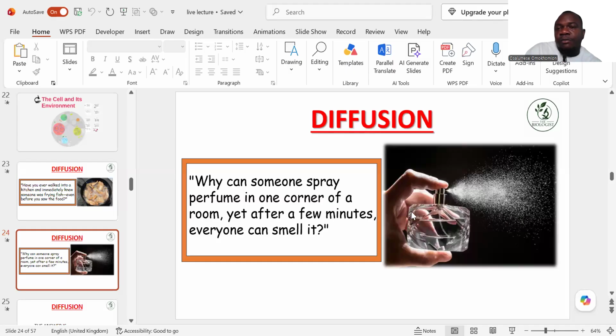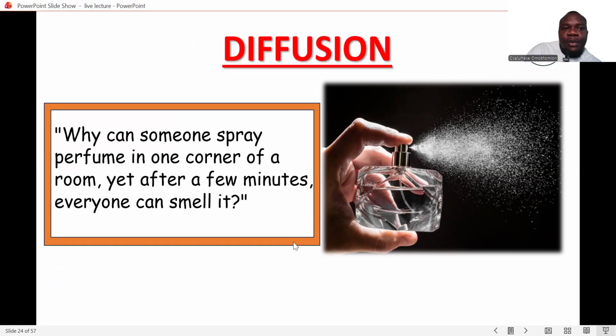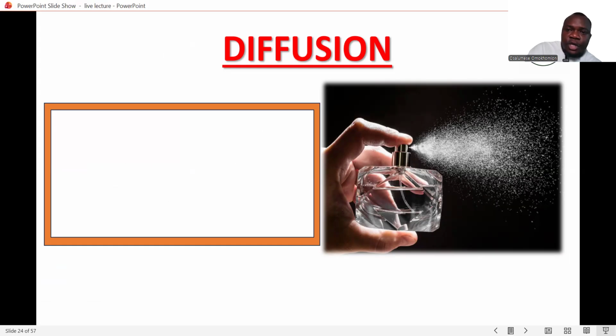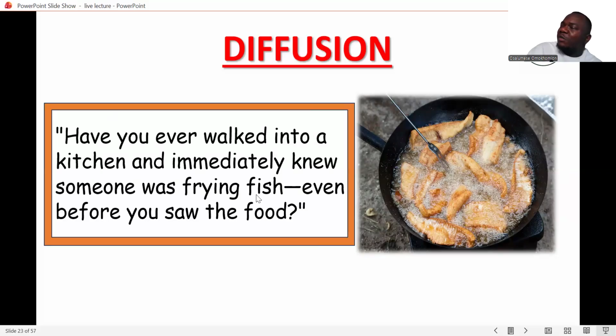All right. So diffusion is very important in biology because it's a topic that most teachers teach, and some people find it very difficult to understand the concept. When talking about diffusion, there are a lot of things that come to mind. For example, if you go into your house where people cook nice meals, the fried fish, fried chicken, and all that, you discover that you may perceive a specific kind of smell that comes from a far distance.